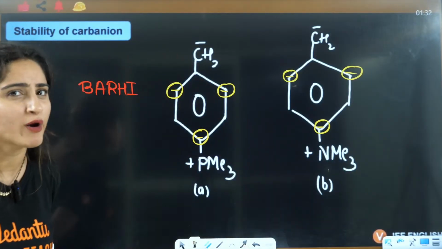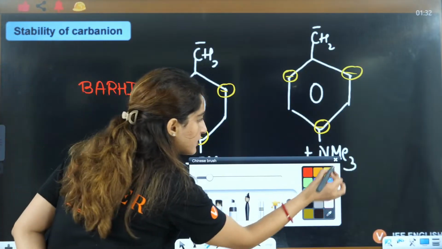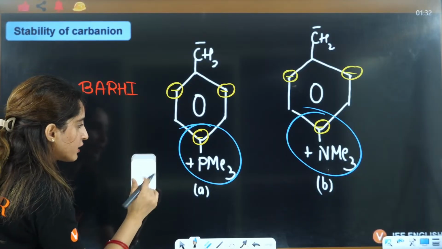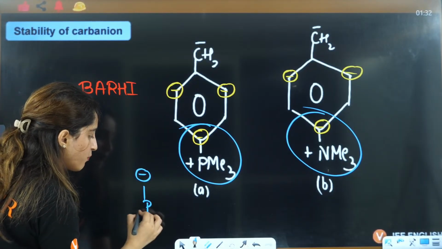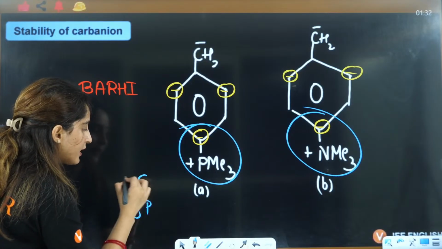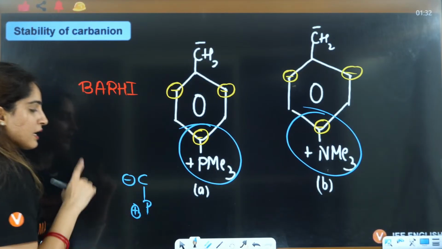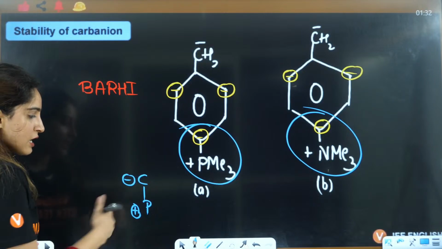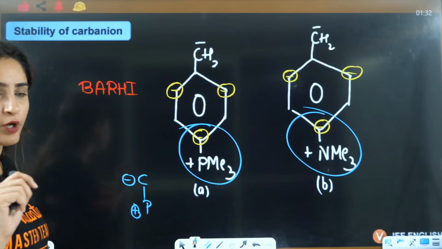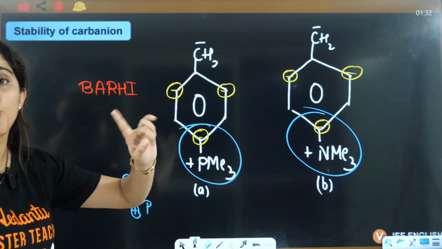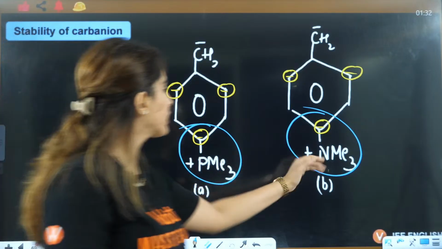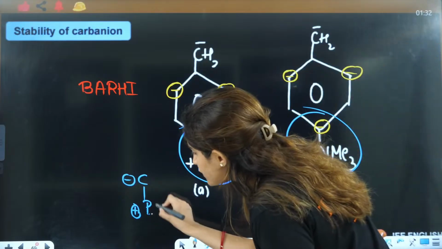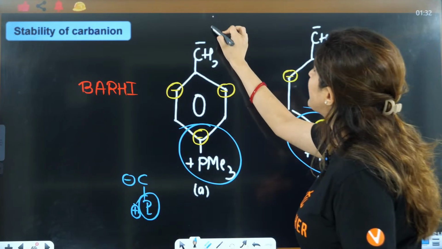Tell me now, is back bonding here? Can you see this thing? This is nothing but this is negative. This is P positive. This is carbon negative. This is P positive. If you see this thing here, phosphorus, you have phosphorus having empty orbital. Ma'am, positive is here also. Don't go for positive only. Positive is here also, Me3 is here also. The differentiating point is here you have phosphorus which has empty orbital, right?